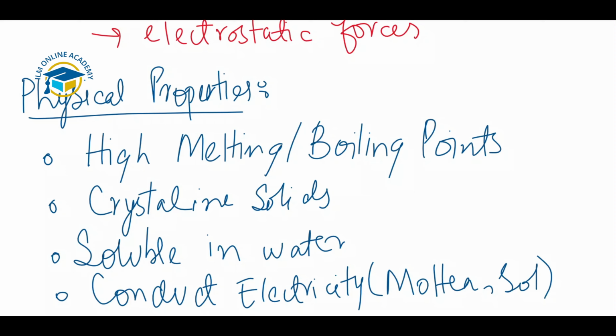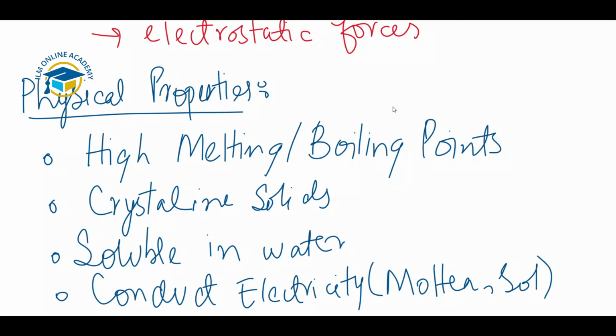They can move towards the electrodes when voltage is applied, but when they are solid they are held together in a regular lattice arrangement. That's why they do not conduct electricity. So these are the important properties of ionic compounds. Hope you all know about ionic compounds. Next we'll discuss covalent compounds.